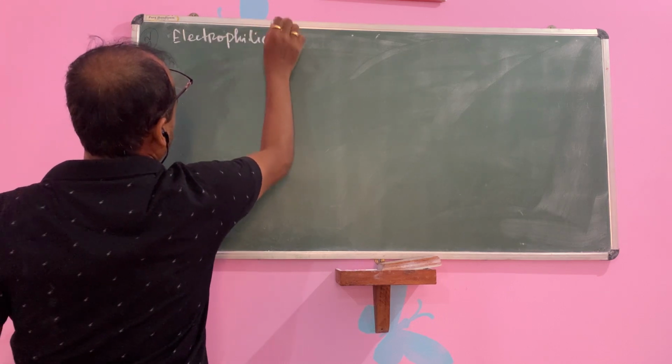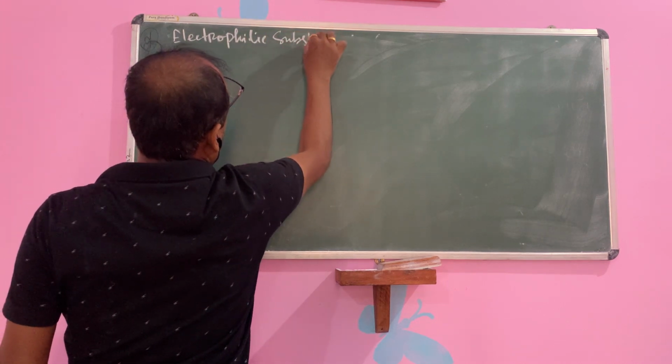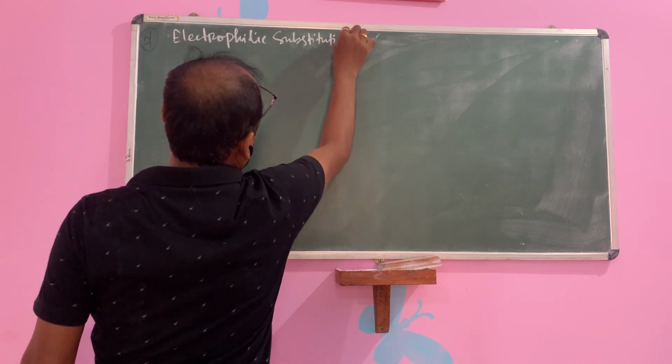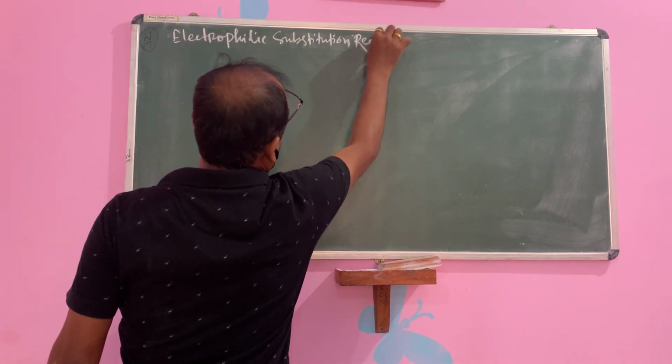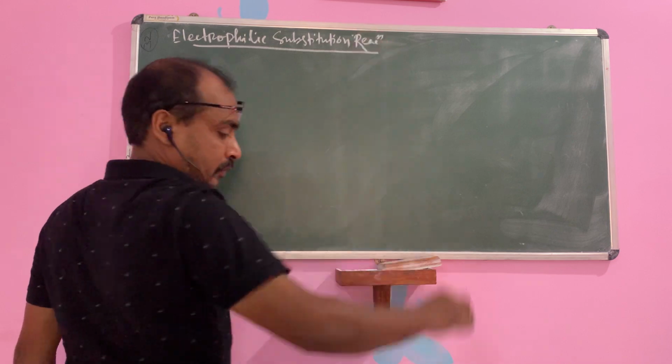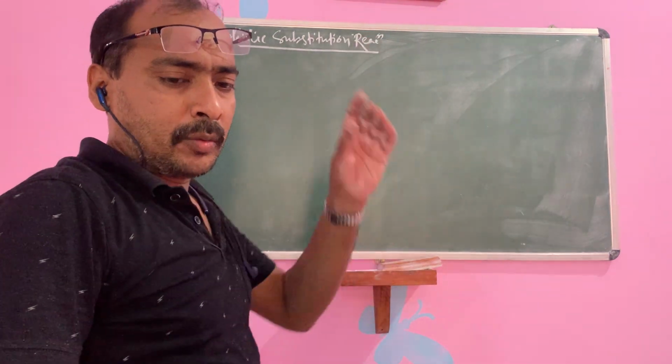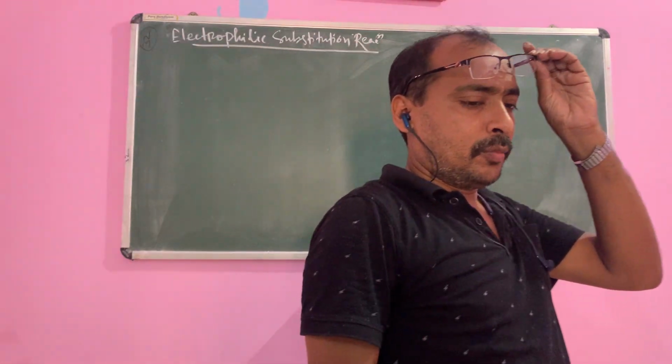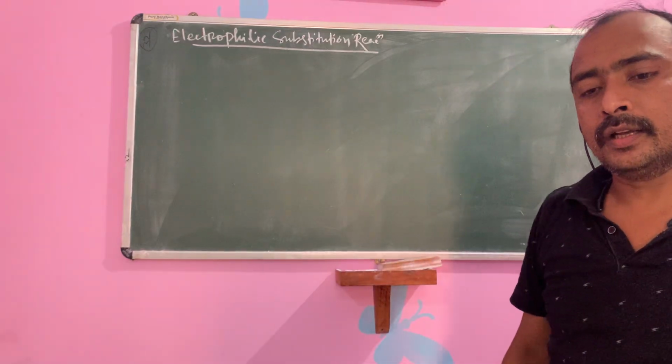Electrophilic substitution reaction. So in electrophilic substitution reaction, the first one is given in your book, that is your bromination, and the second one is